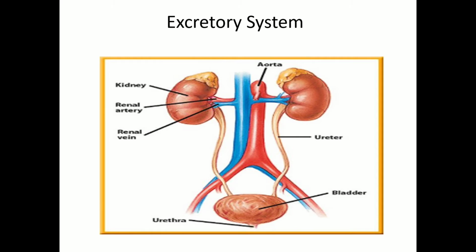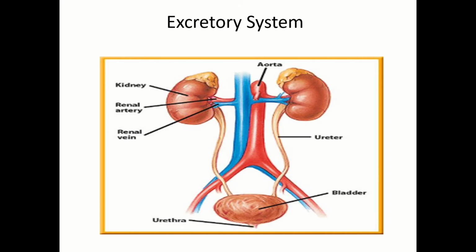In the excretory system, here you are seeing the human excretory system, consisting of a pair of kidneys, a pair of ureters, a urinary bladder and a urethra. The kidneys are located in the abdominal cavity, one on either side of the vertebral column at the level between the 12th thoracic vertebra and the 2nd or 3rd lumbar vertebra, and are attached to the dorsal inner wall of the abdominal cavity.